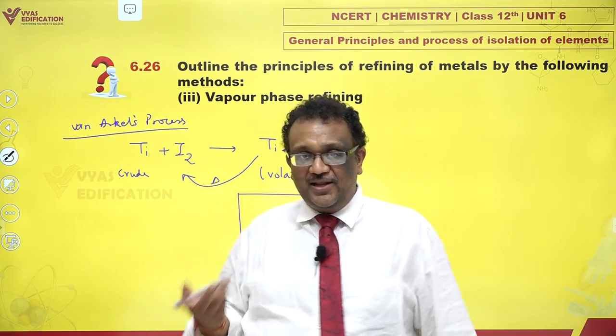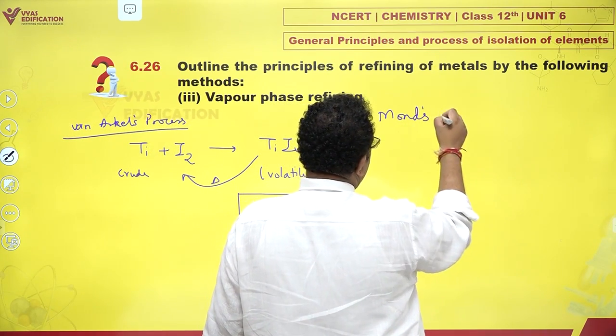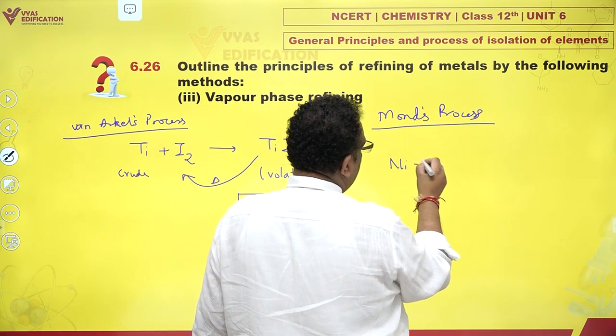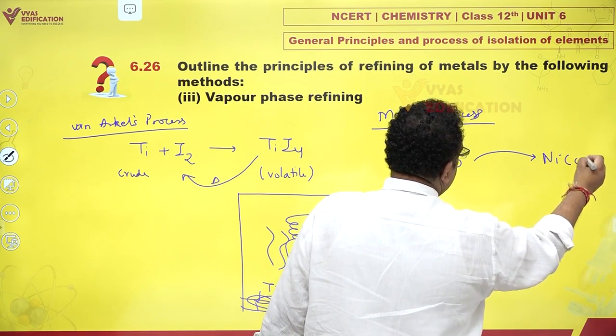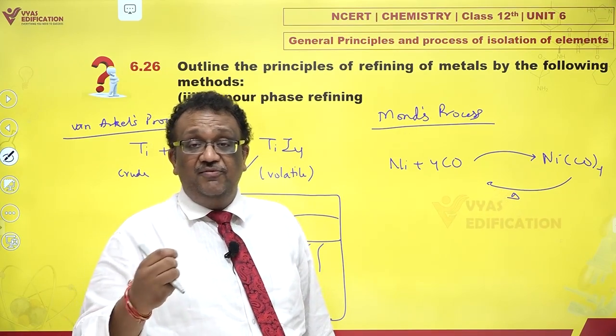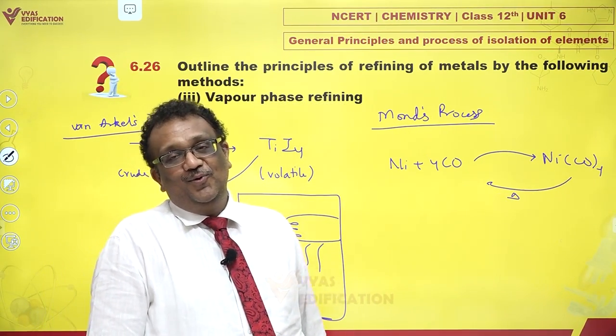This is the principle. Another example is Mond's process, a very favorite process. I can't help giving you this example. Nickel is reacted with carbon monoxide to produce the volatile Ni(CO)4. If you heat it to a bare minimum temperature of 150 degrees Celsius, it decomposes back to nickel and carbon monoxide.